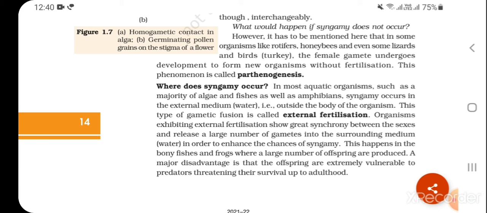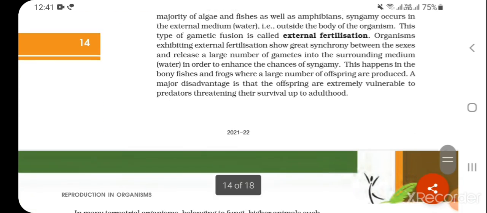Organisms exhibiting external fertilization show great synchrony between the sexes and release a large number of gametes into the surrounding medium, that is water, in order to enhance the chances of syngamy. This happens in the bony fishes and frogs, where a large number of offsprings are produced. A major disadvantage is that the offsprings are extremely vulnerable to predators, threatening their survival up to adulthood.